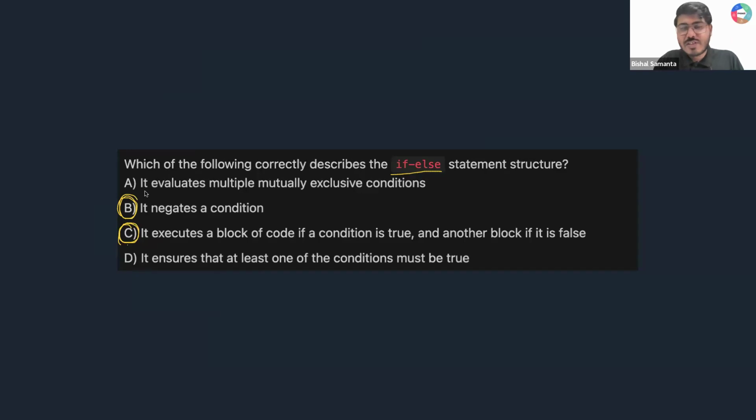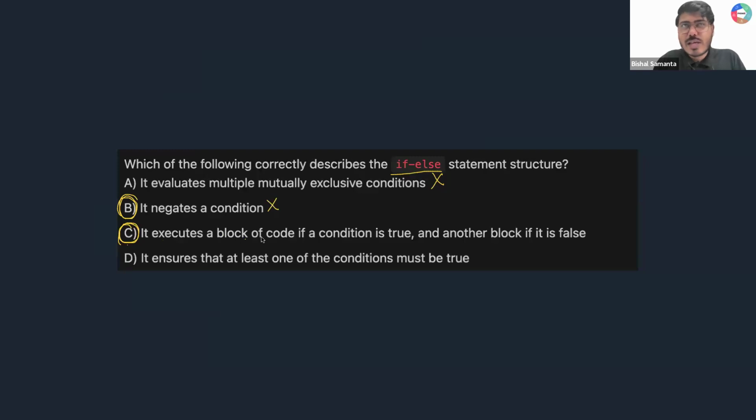Okay, read the first one: it evaluates multiple mutually exclusive conditions. Honestly, I'm not able to get what it is saying right now. I'm not able to process. Okay, let's skip this for once and move to the next one. It negates the condition. Again, I'm not making any sense out of that. Okay, let's skip this for now and move to the next one.